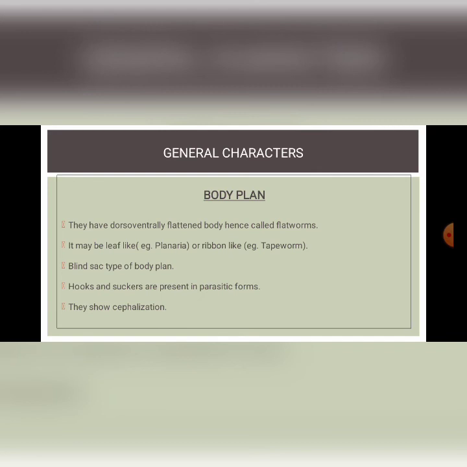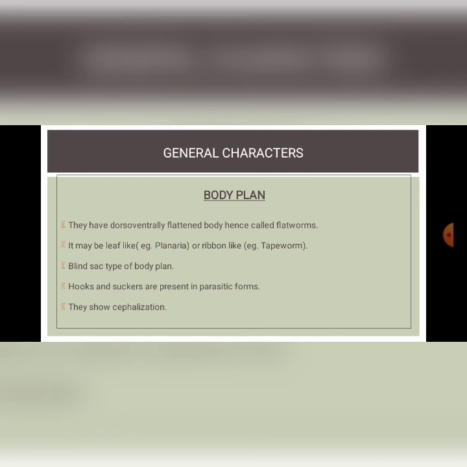Now let us discuss the general characters of phylum Platyhelminthes. First one is regarding the body plan. As I mentioned, they have a dorsoventrally flattened body, hence called flatworms, right? And it may be leaf-like or ribbon-like. The example for leaf-like platyhelminthes is planaria, and ribbon-like platyhelminthes is tapeworm.